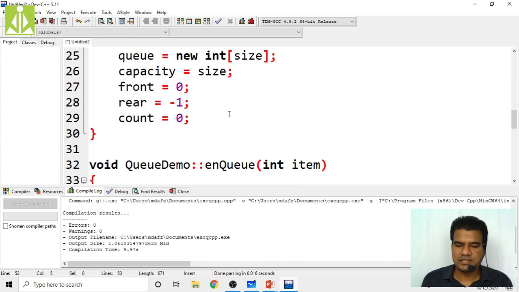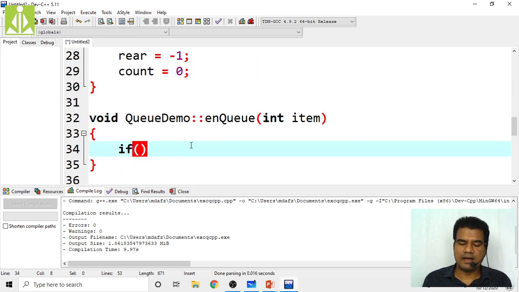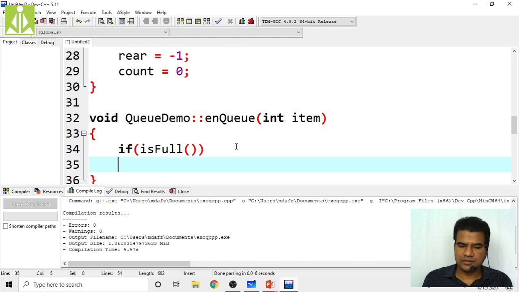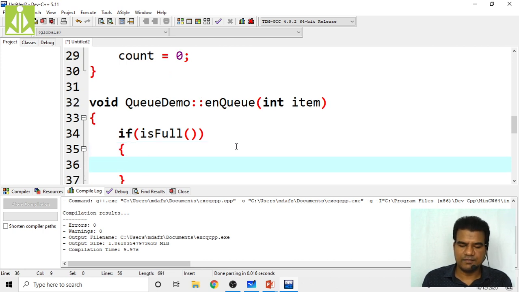So after is full, here I will come back and I will write the enqueue. So is full, if this thing is returning true, then what we have to do, we have to stop, isn't it? If my queue is full, I cannot perform the enqueue. So if my queue is full, in the enqueue operation I have to print that statement, cout, backslash n, overflow.